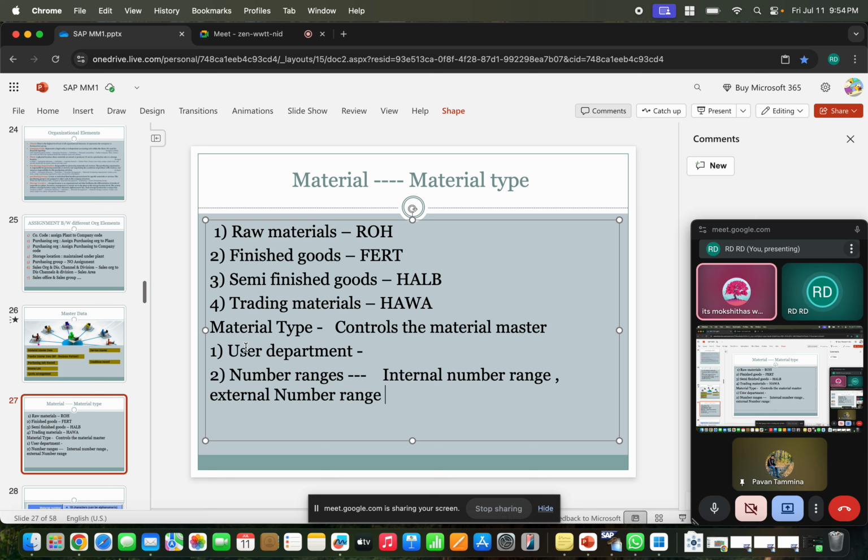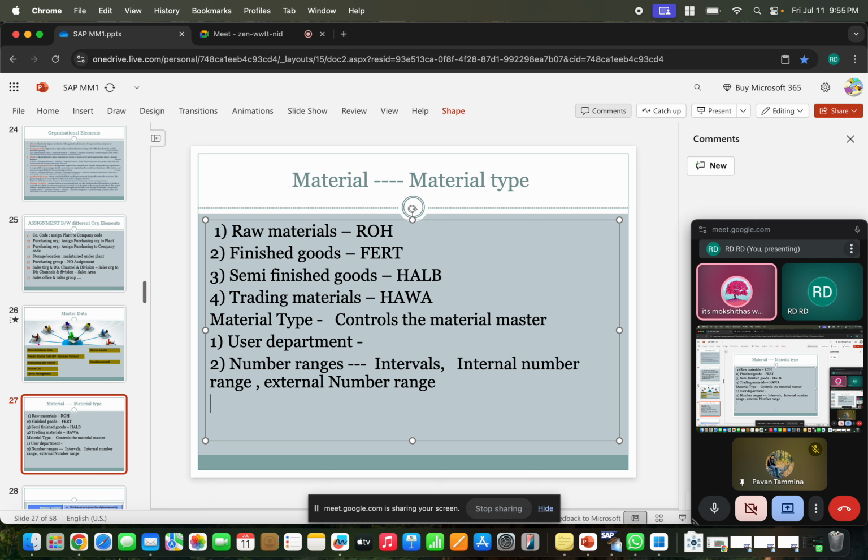So the first control is user department. The second control is number range. In the number range, whether it is internal or external number range, and intervals also, right? You are also defining intervals, depending on what intervals you want defined. From and to intervals you can define, right? Clear? Yes. Okay.